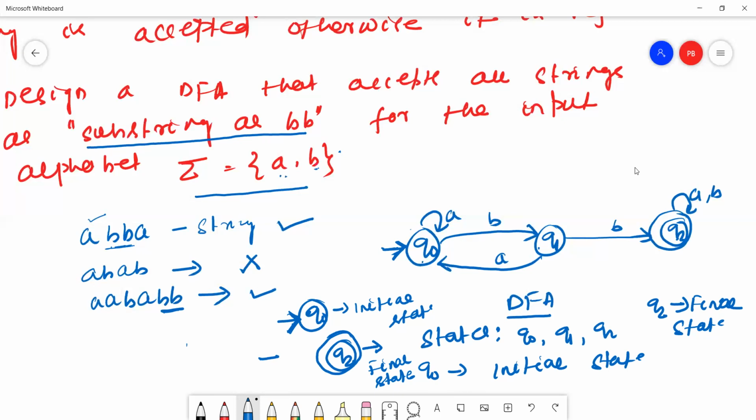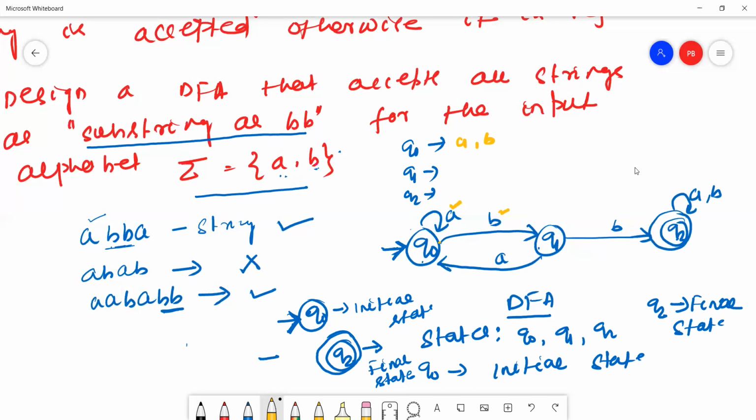See here, this is the Q0 state, Q1 state, Q2 state. Q0 reads A and Q0 reads B. Yes or no? Yes. So check whether the Q1 state reads A and B or not.